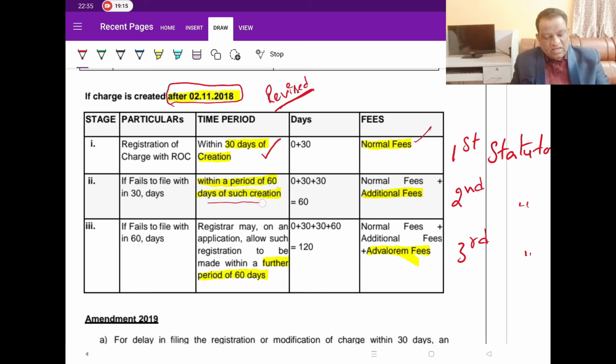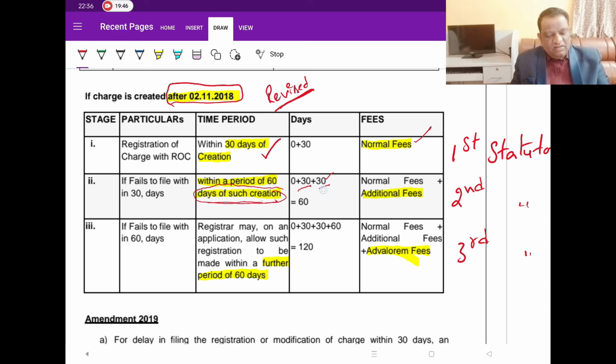The 60 days again start from the date of creation, whereby these 30 days are already subsumed in this. So for better understanding, this is your first statutory period, and you can learn it as either 60 days from the date of creation or a further 30 days. So first 30 days, and in the second statutory period they are giving you another 30 days, because the 60 days again have their starting point at the date of creation.